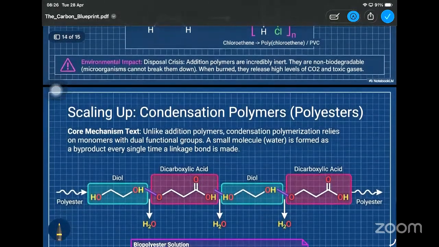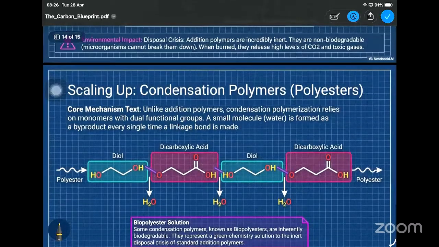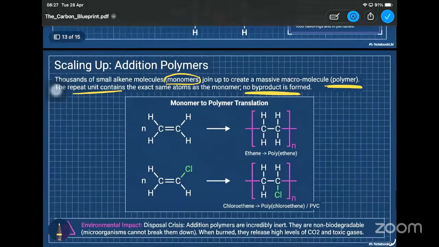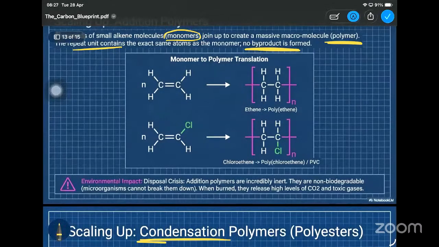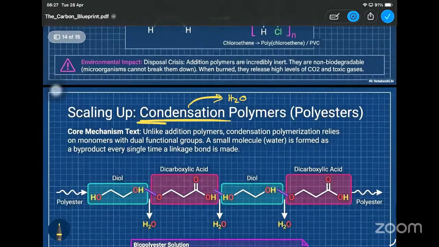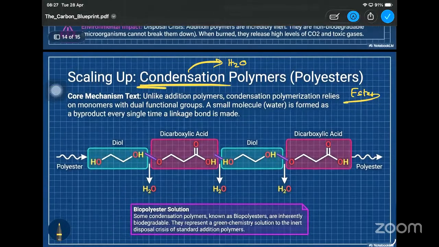And the condensation polymers. When it comes to the creation of polymers, there are two methods. The first one is addition, where you are adding molecules and there won't be any sort of byproduct. But the second type of making polymers is condensation polymers. Condensation means you are getting a water molecule as well. Most of the condensation polymers in your syllabus involve forming esters. That's all.